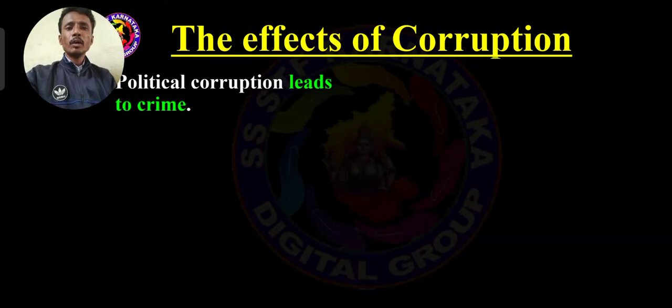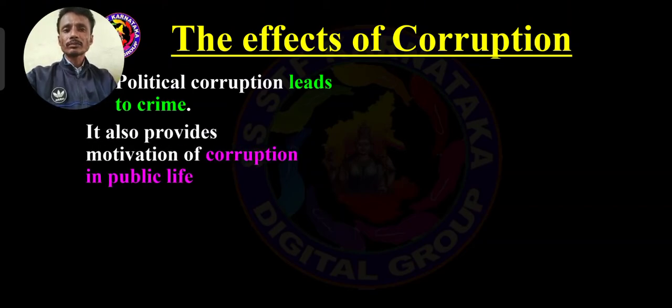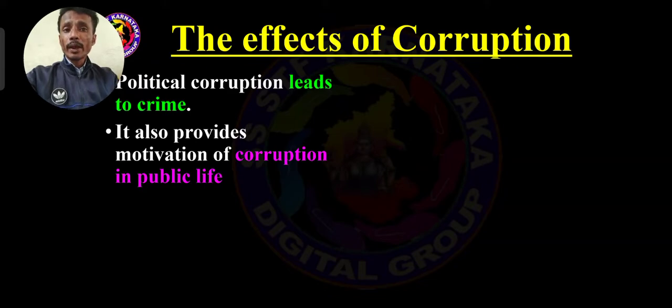And here, political corruption leads to crime. What is the meaning of crime here? Crime means law breaking. Some of the political leaders break the law and gain most of the money. They are earning most of the money through corruption. It also provides motivation for corruption in public life.